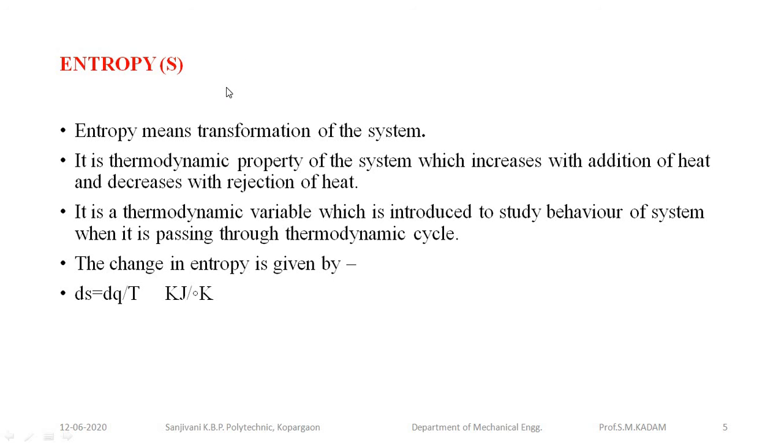Entropy. Entropy is nothing but a transformation of the system. It is the thermodynamic property of the system which increases with the addition of heat and decreases with the rejection of heat. It is the thermodynamic variable which is introduced to study the behavior of a system when it is passing through a thermodynamic cycle. Therefore, the change in entropy is given by dS, which is equal to dQ by T. Therefore, the unit of entropy is kilojoule per degree Kelvin.